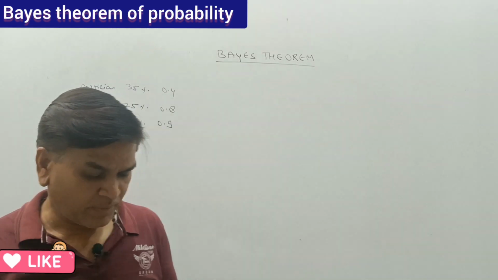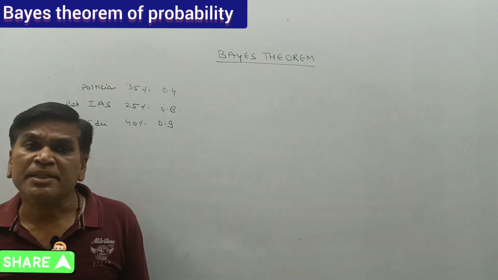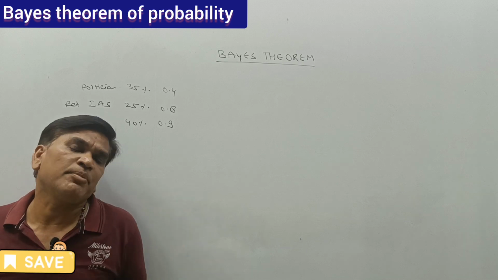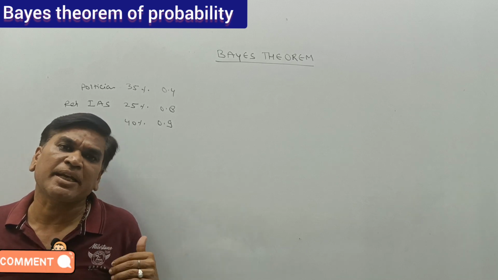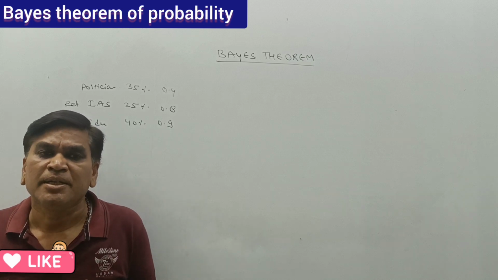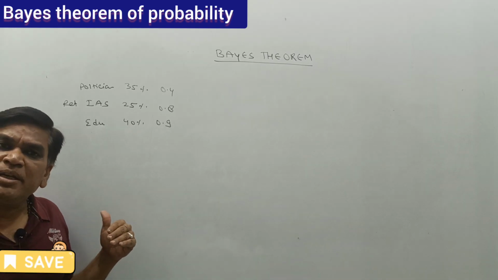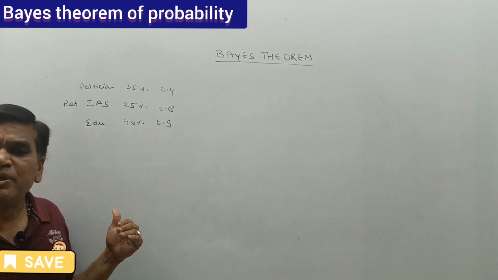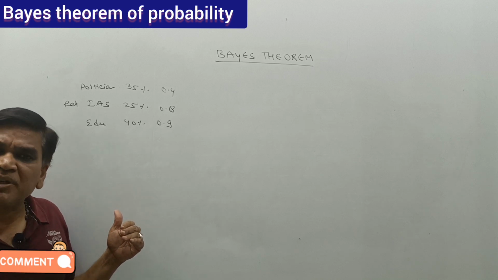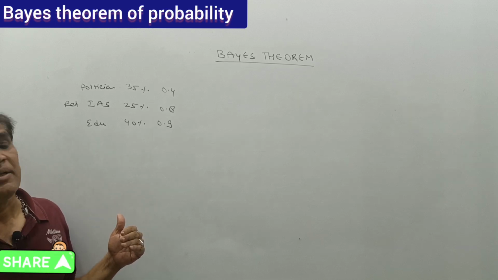In a university, there may be three persons appointed: one is a politician, the second a retired IAS officer, the third an educationalist. The percentage chance to be vice chancellor is 35% for the politician, 25% for the retired IAS officer and 40% for the educationalist.